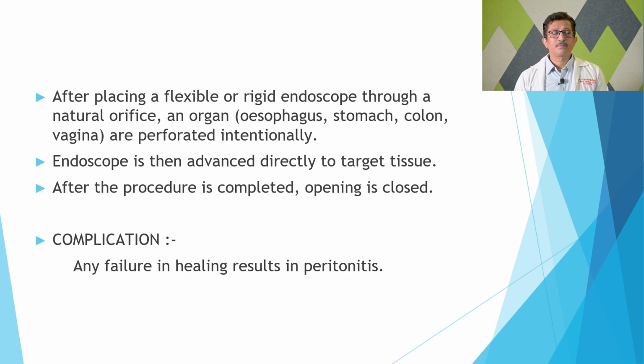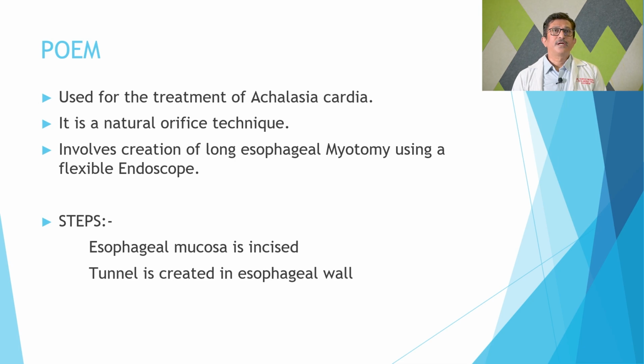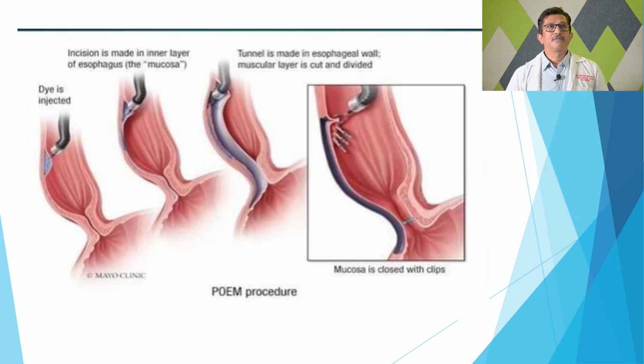Another minimal access procedure is POEM, which is done for the treatment of achalasia cardia. It is a natural orifice technique. It involves creation of a long esophageal myotomy using a flexible endoscope. The steps are: the esophageal mucosa is incised, a tunnel is created submucosally in the esophageal wall, and then a long myotomy is performed by cutting the circular muscle fibers.